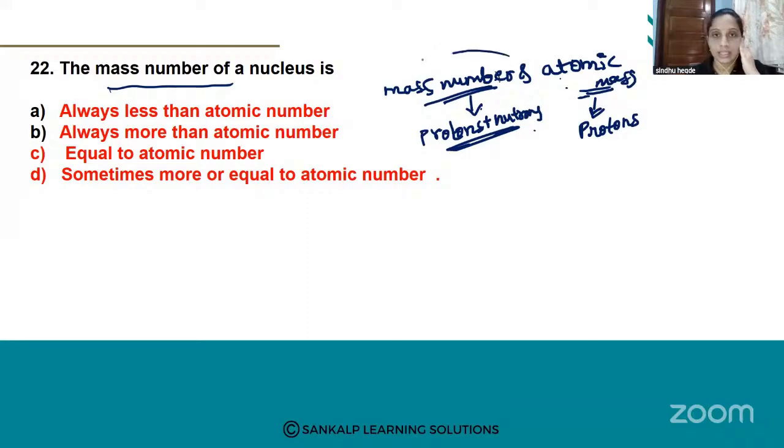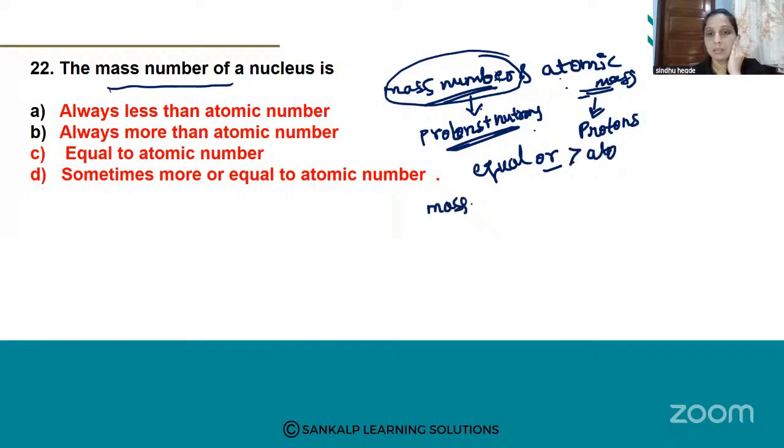So we know that this mass number must be equal or greater than the atomic number. We know that the mass number is always greater than or equal to the atomic number. So what should it be? The mass number is always equal to or more than the atomic number.